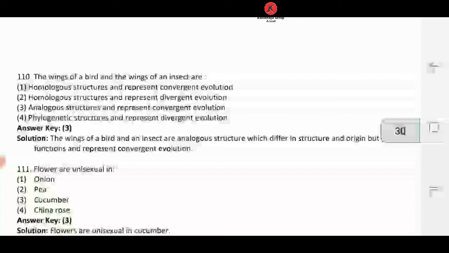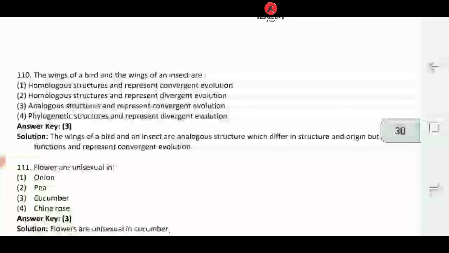Homologous structure and represent convergent evolution, homologous structure and represent divergent evolution, analogous structure and represent convergent evolution. As I said, these are examples of convergent evolution. Convergent evolution means analogy, right? So answer number 3, analogous structure and represent convergent evolution, is going to come. So 110, answer number 3.